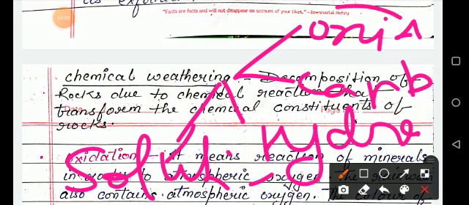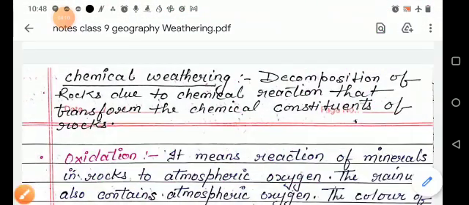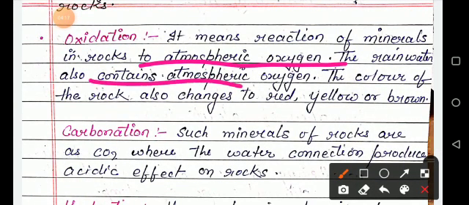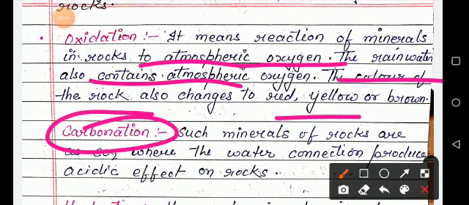So the first one is your oxidation. Oxidation means reaction of minerals in rock to atmospheric oxygen, and the rainwater also contains atmospheric oxygen. So the color of the rock also changes to red, yellow and brown. Next one is your carbonation. Minerals of rocks react with CO2, carbon dioxide, so the water connections produce acidic effect on rocks.